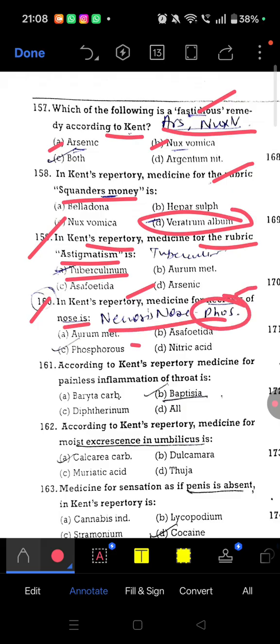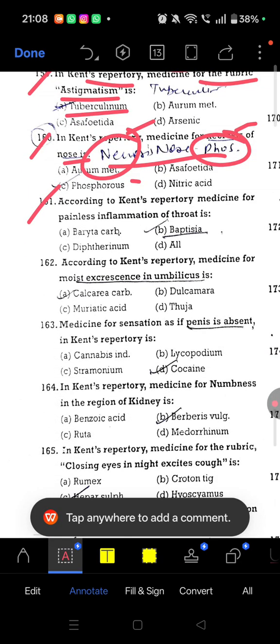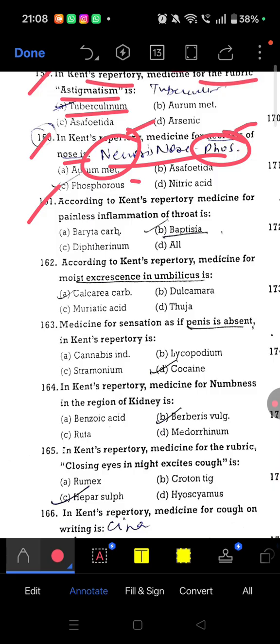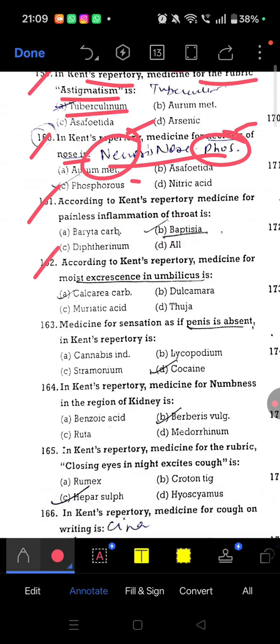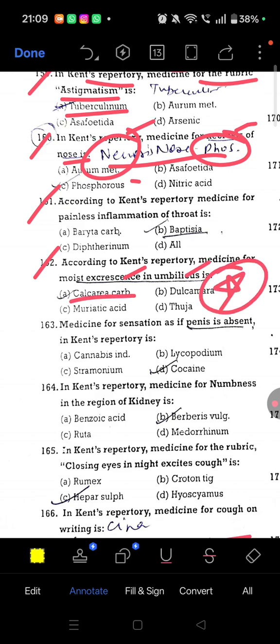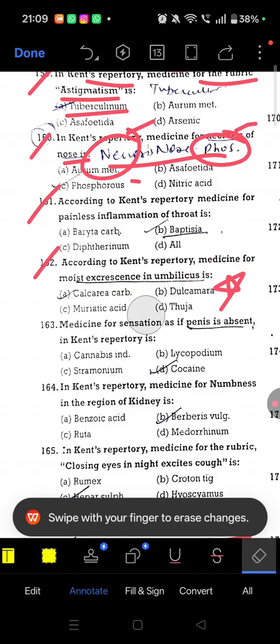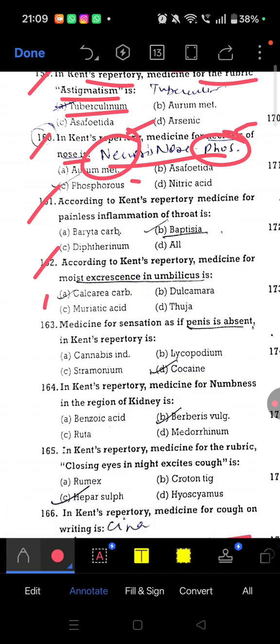Okay, necrosis is phosphorus. Next, 161. According to Kent repertory medicine for painless inflammation of throat. Painless inflammation. Without inflammation there is throat pain. So medicine is Baptisia. 162. In Kent repertory medicine for moist excrescence in umbilicus is Calcarea carb. So important, moist excrescence in umbilical medicine is Calcarea carb. Calcarea carb. 163. Medicine for sensation as if penis is absent.